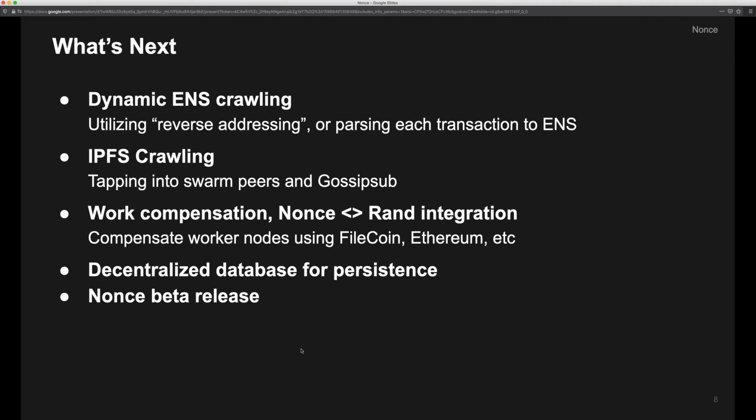Nonce is an ongoing project, and there are still many things I couldn't have done during this hackathon. Among others, I plan to re-engineer the crawling mechanism and release it to public in the latter half of this year.